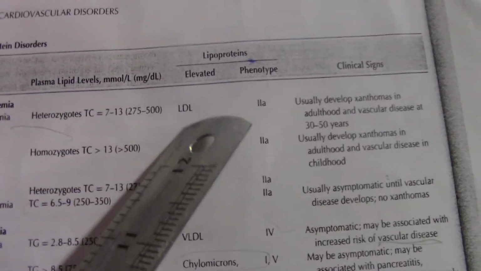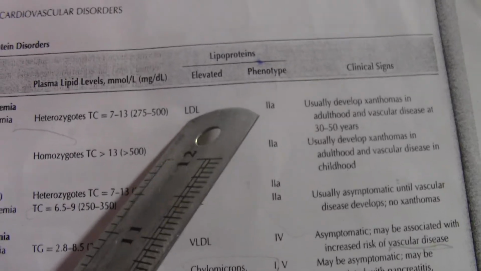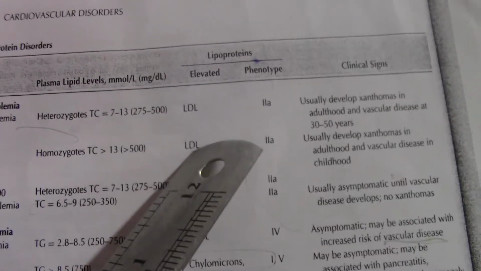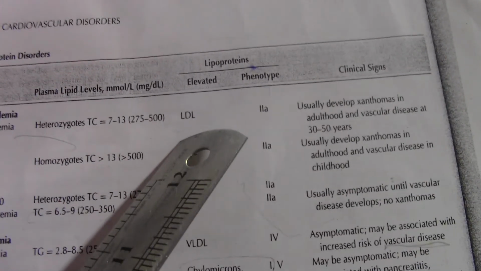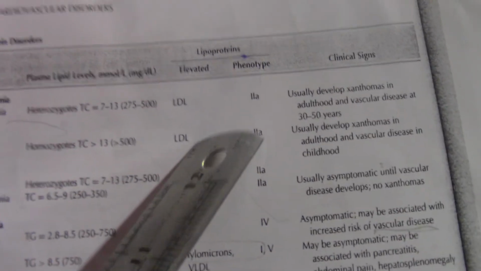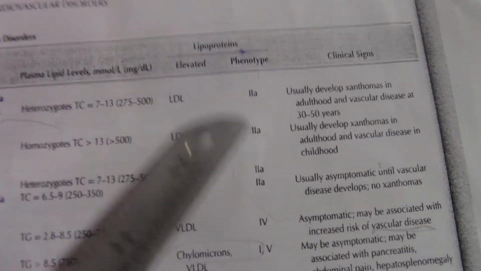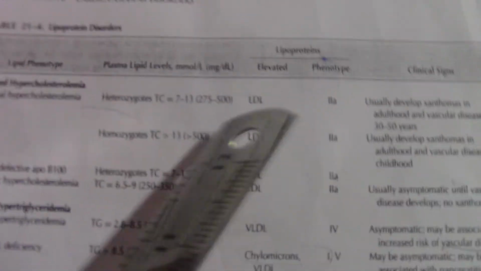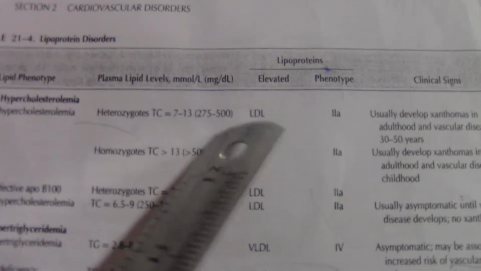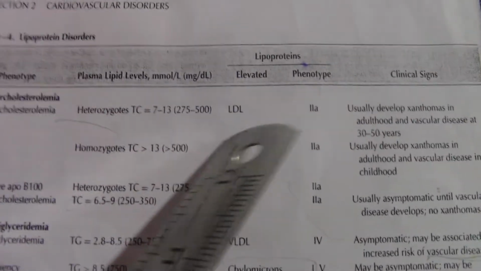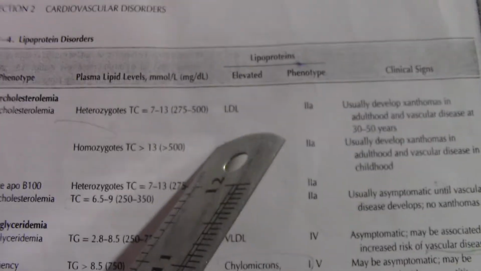LDL accumulation could occur due to the increased level of LDL in plasma. Increased level of LDL in plasma could occur due to decreased synthesis of the LDL receptor in the liver, which will capture this LDL floating in the plasma. So decreased LDL receptor leads to increased plasma LDL level, or decreased LDL clearance may lead to increased LDL level.